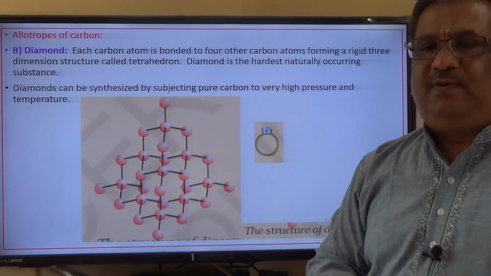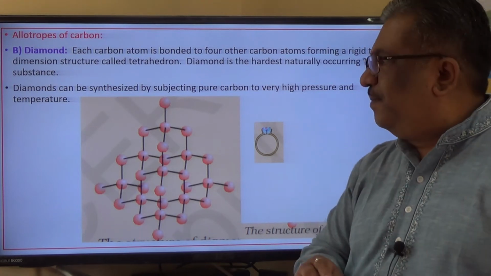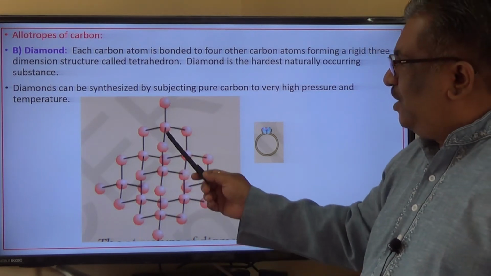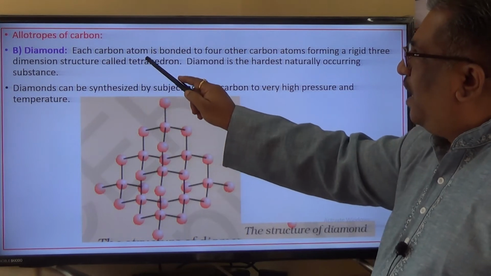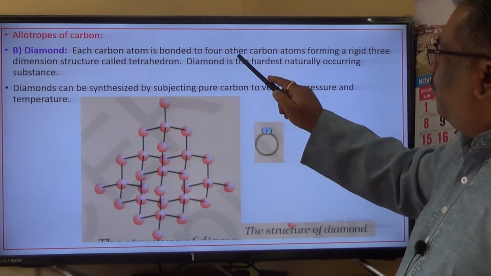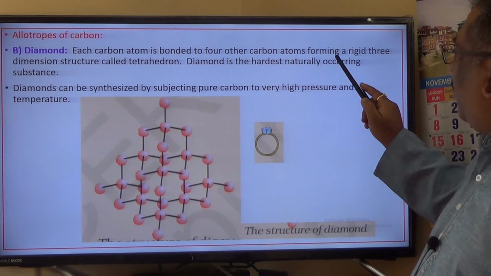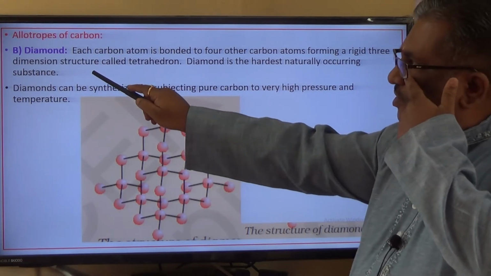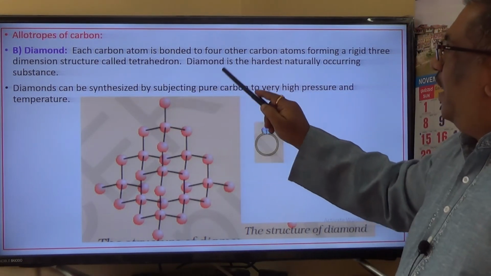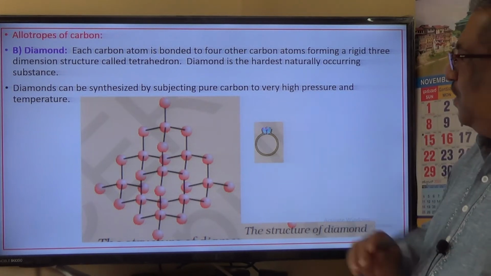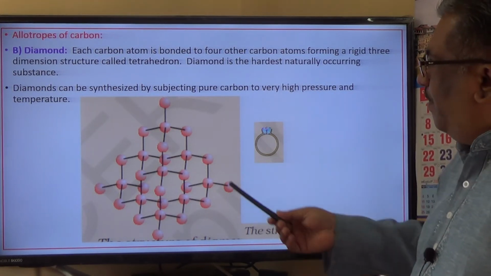So I hope you have understood this structure. Each carbon atom in diamond is bonded to 4 other carbon atoms, forming a rigid 3-dimensional structure called a tetrahedron, and diamond is the hardest naturally occurring substance. Okay, so make a note of this.